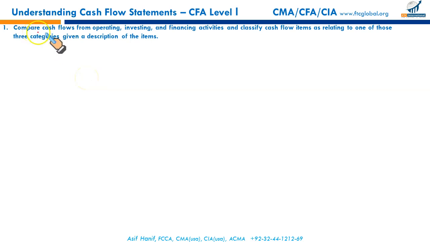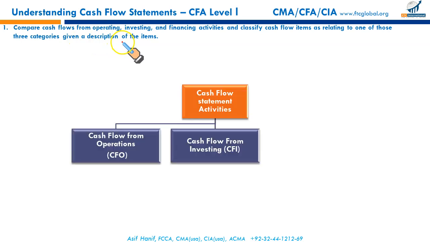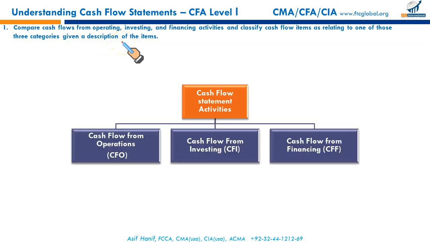The first LOS says compare cash flows from operating, investing and financing activities and classify cash flow items as relating to one of those three categories, given a description of these items as well. Cash flow statement is split into three categories of cash flows: cash flow from operations, cash flow from investments or investing activities, and cash flow from financing.